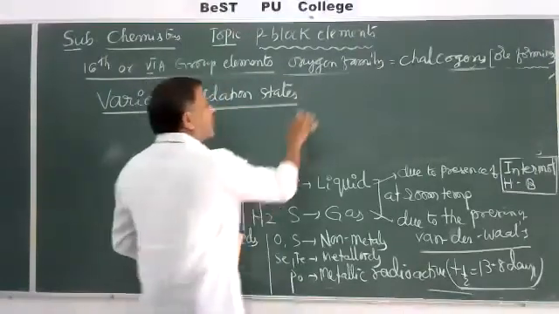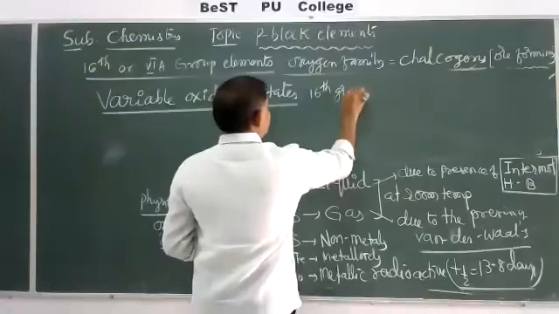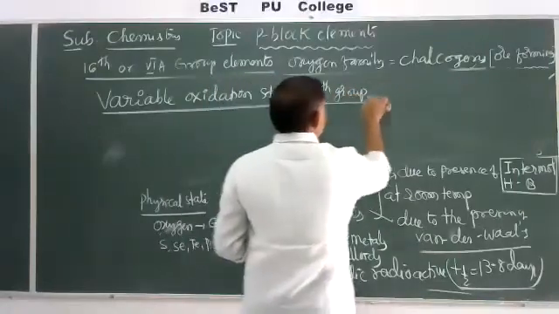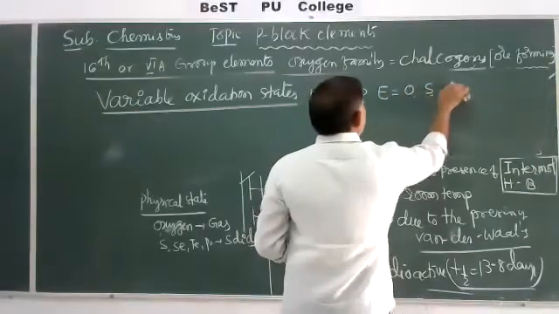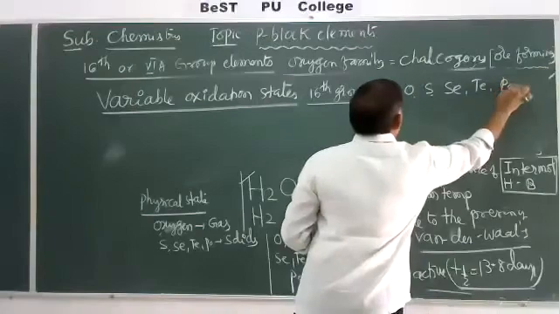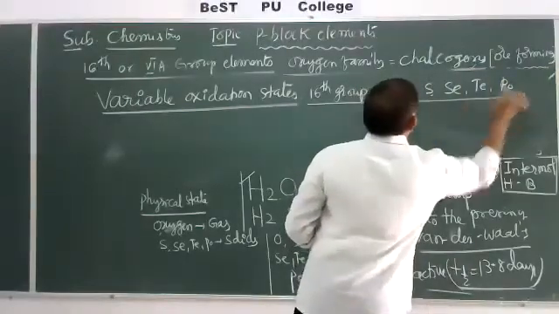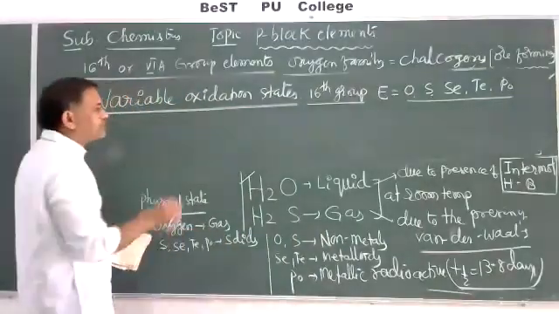There are variable oxidation states of 16th group elements. In this 16th group, element A equals oxygen, sulphur, selenium, tellurium, and polonium. These elements are collectively called 16th group elements.